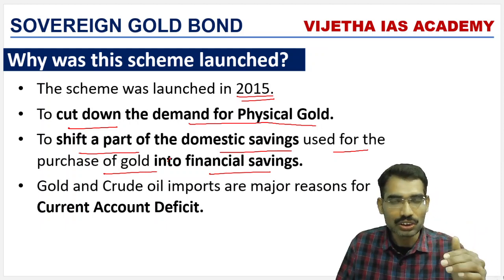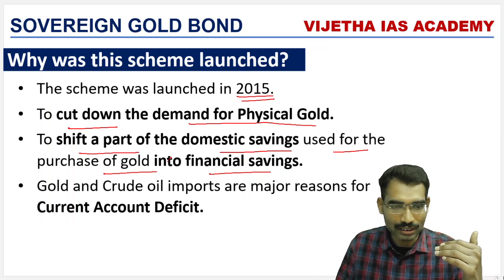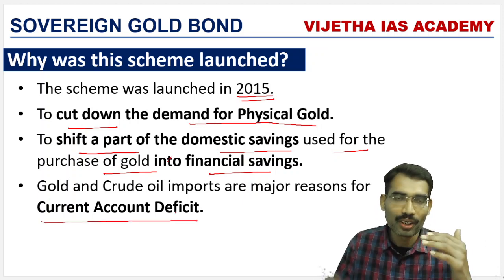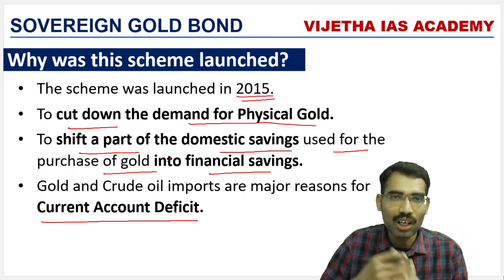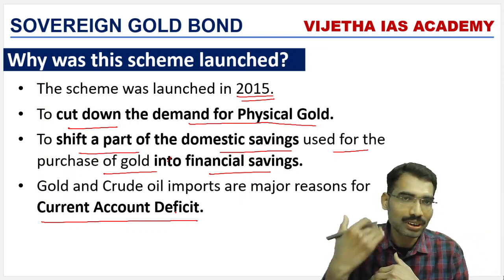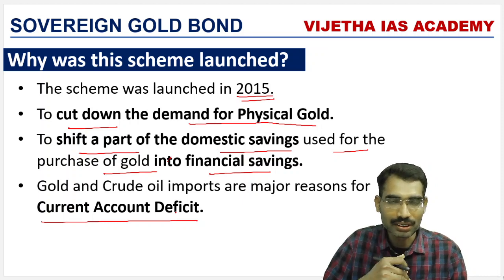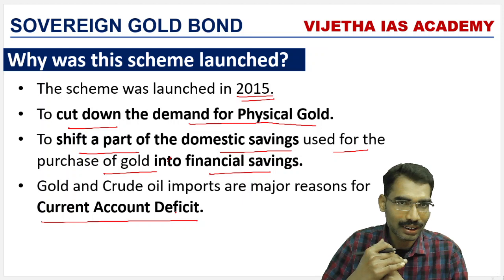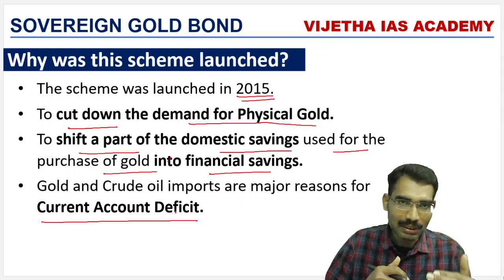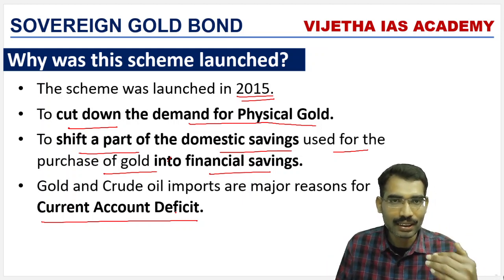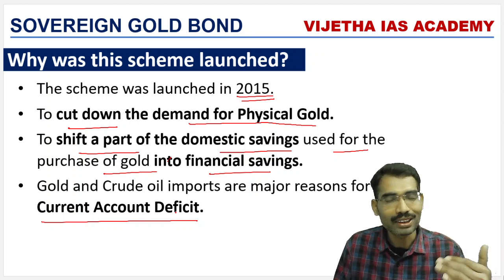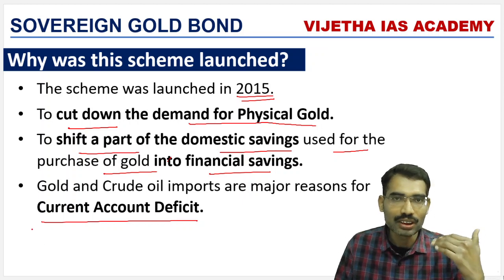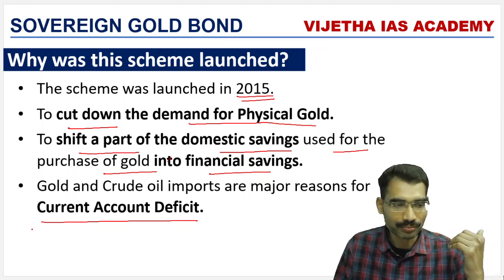Here there is an issue with the Indian economy, that is the current account deficit. When India trades with the outside world, India exports certain goods and services. At the same time, India imports certain goods and services. India is a developing country. It imports more than what it exports. Because of this, a current account deficit takes place every year.